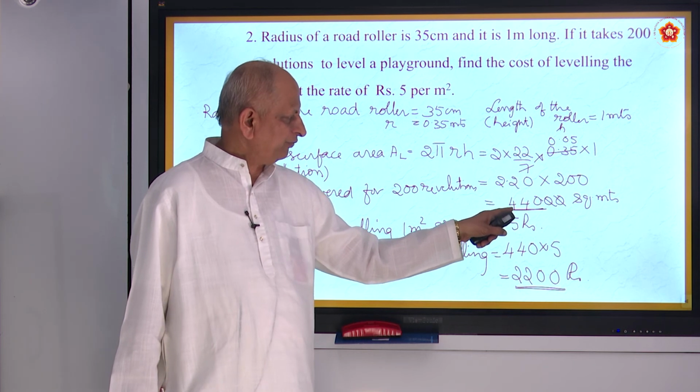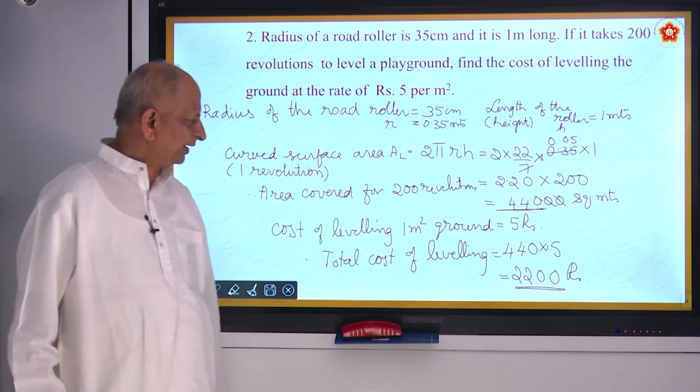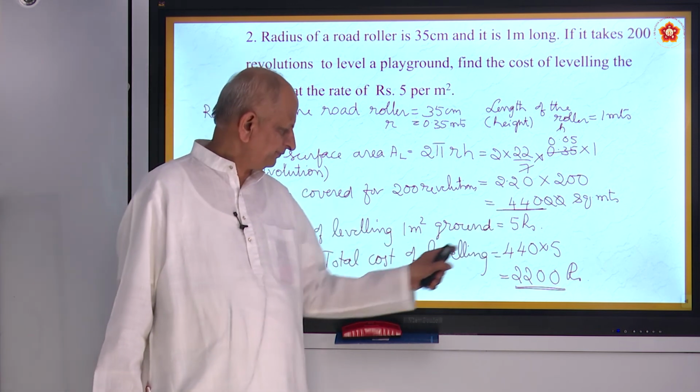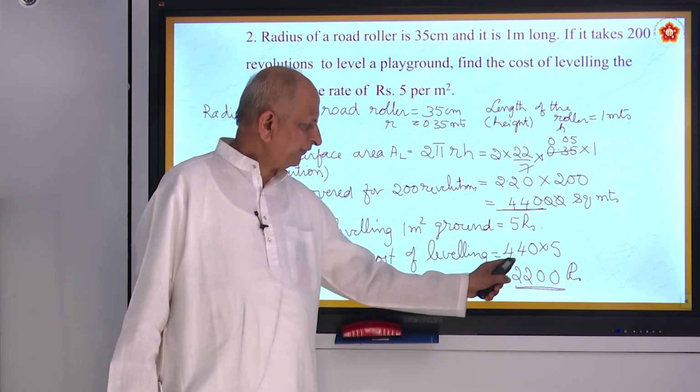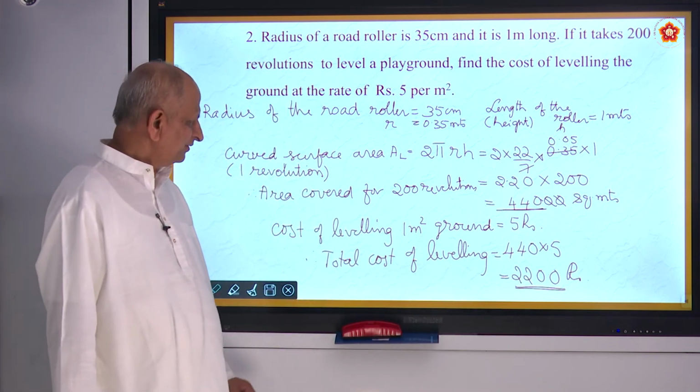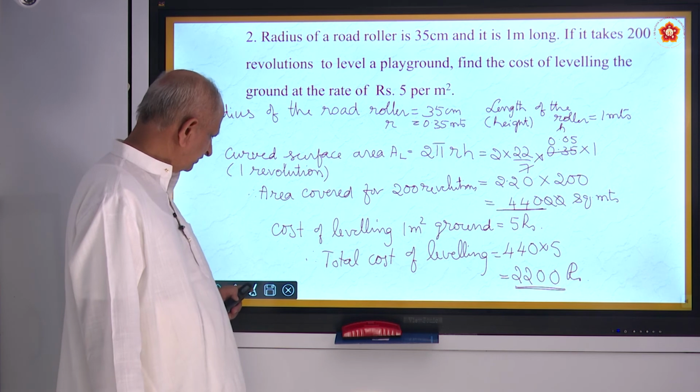So that will be 440 square meters. Cost of leveling 1 square meter ground is 5 rupees. Total cost is 440 into 5. Okay, very nice. We'll pass on to the next sum.